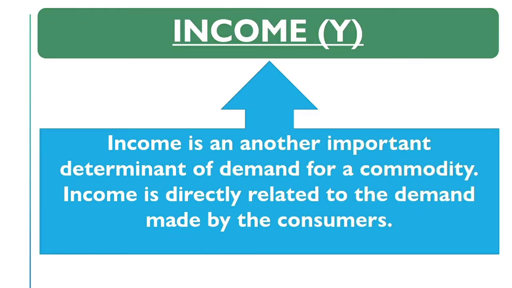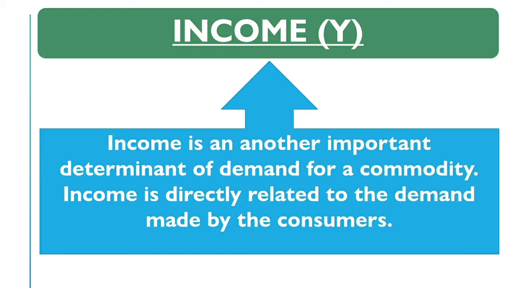Moving on to the next determinant, we have income. Income is another important determinant of demand for a commodity. Now, supposing income of a consumer is rising. Income has a direct relationship with the demand in case of normal goods and services. For example, if the income of a consumer is increasing, then he will be buying more good quality cereals or more good quality eatables.